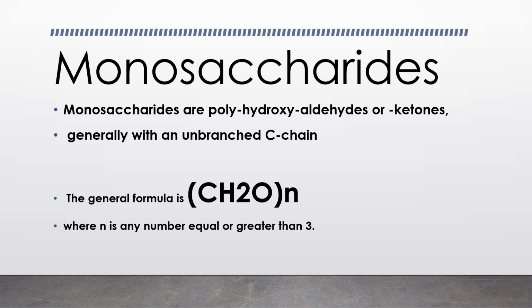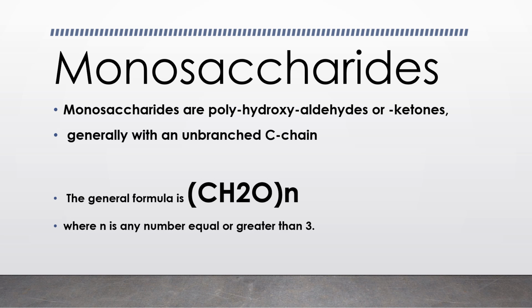Monosaccharides are polyhydroxyaldehydes or ketones, as you know, generally with an unbranched C chain. The general formula of monosaccharide is CnH2nOn. They are easily soluble in water. They cannot be hydrolyzed into simpler sugars. In aqueous solution, most monosaccharides form rings.